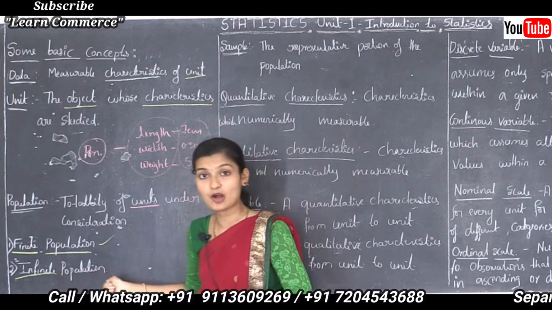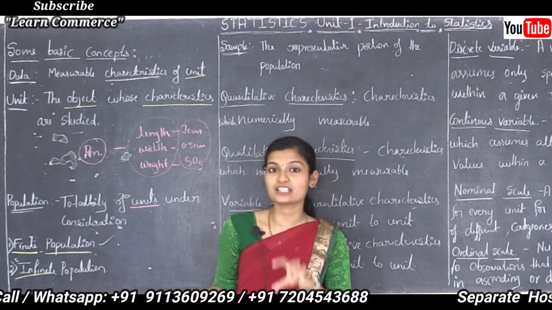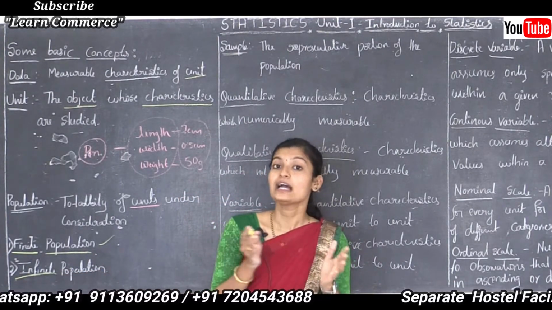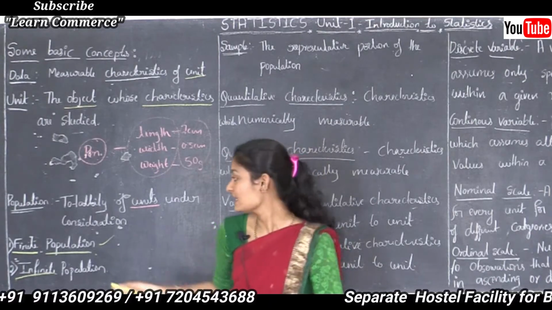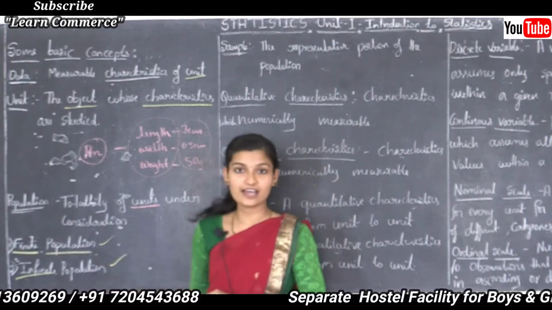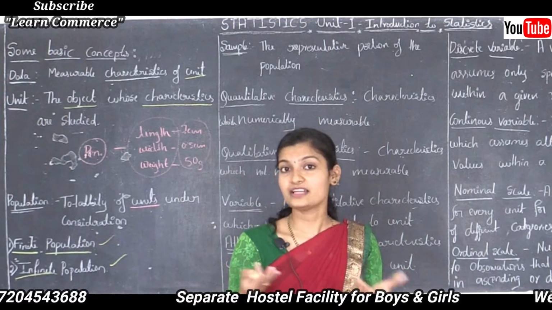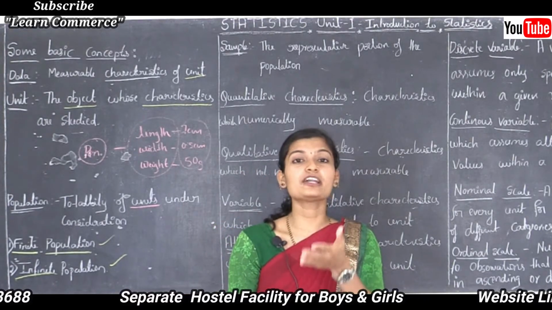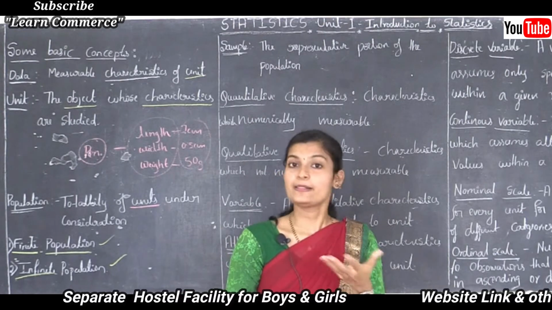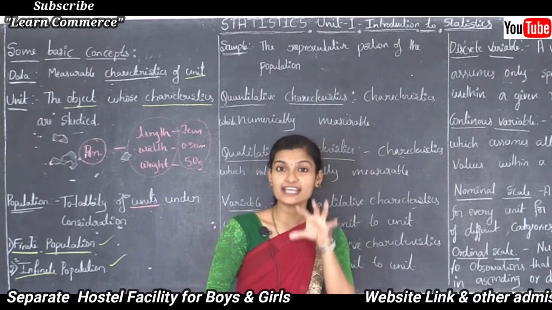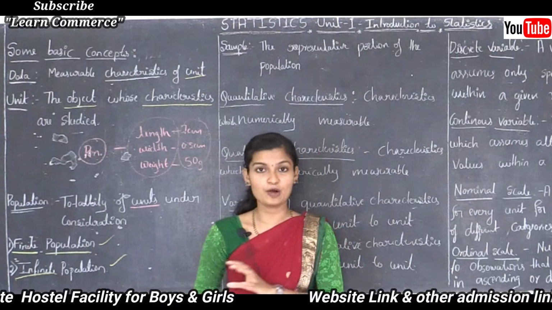An infinite population is a population which contains an uncountable or unmeasurable number of units. For example, stars in the sky are uncountable. The number of trees in our country is also uncountable. These are examples of infinite population.